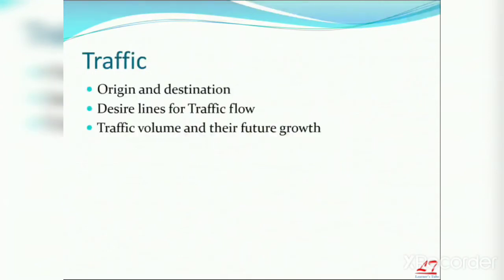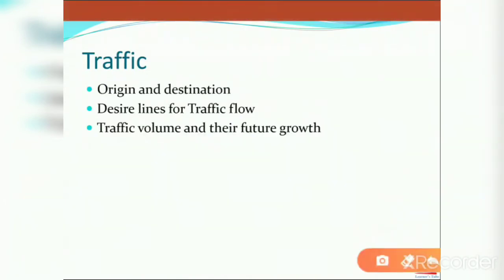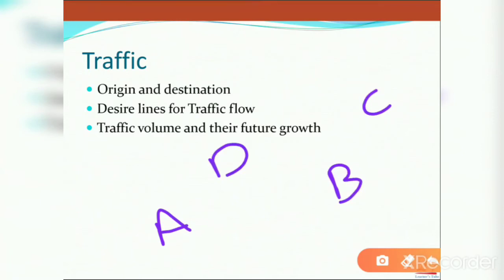Next, what are the other factors? Traffic. You have to study the traffic before aligning a highway. What are the factors you have to study? First, you have to study origin and destination. For example, if it is station B and station C and station C and D, 4 stations are there. I mean 4 villages or 4 towns are there.